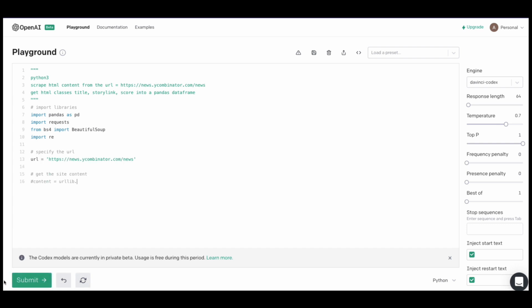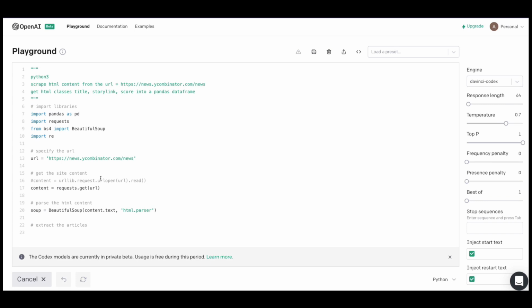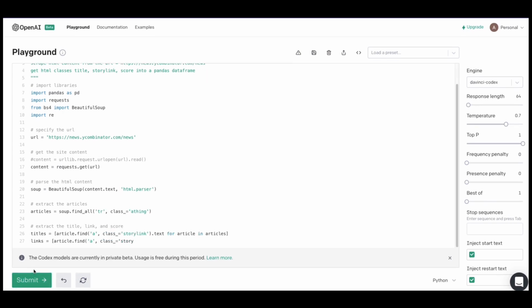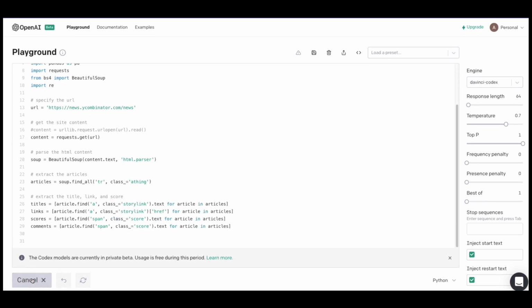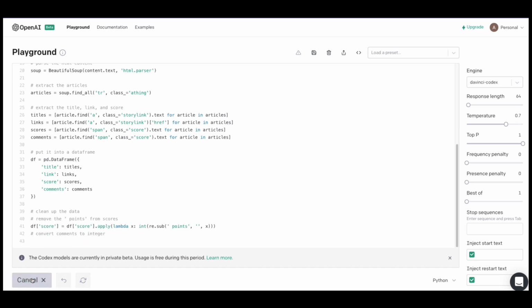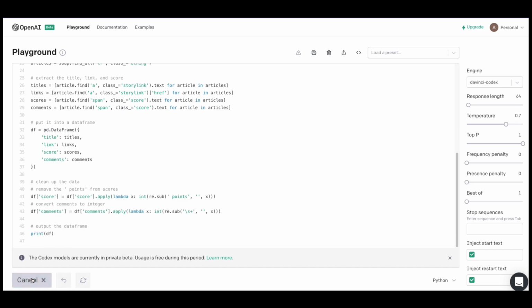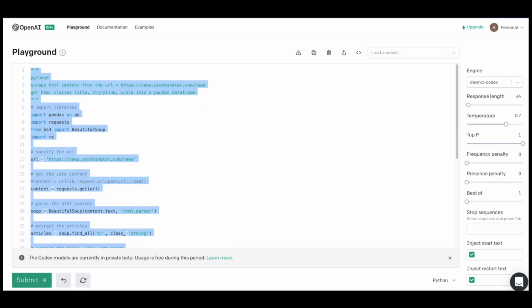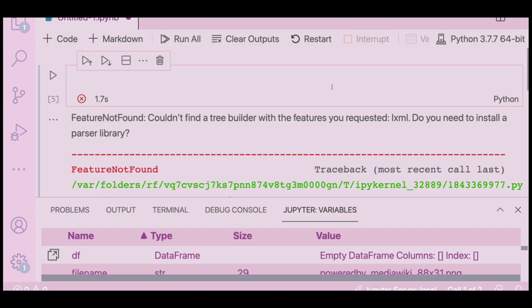See if it improves. Okay, and it's also extracting comments. Let's see. Okay, we don't need the final statement. Let me copy paste it again.